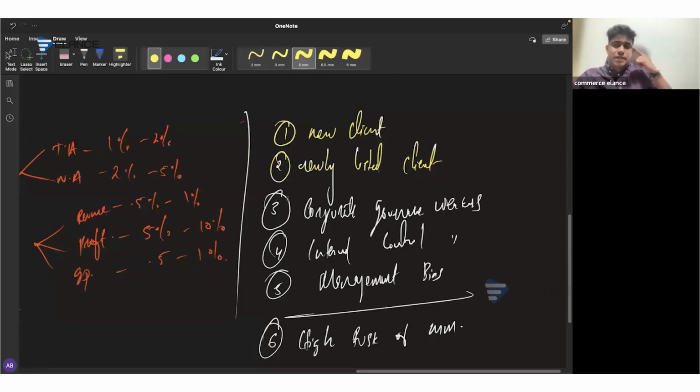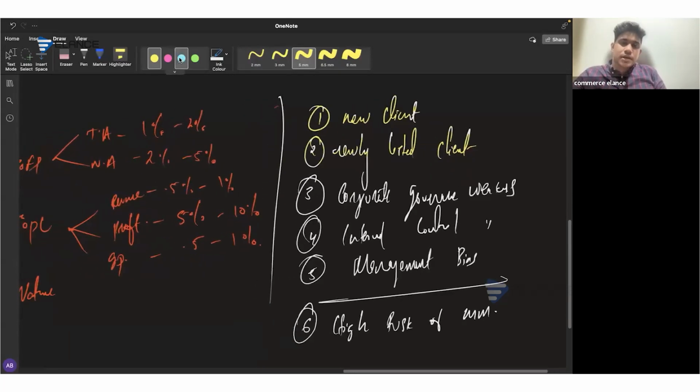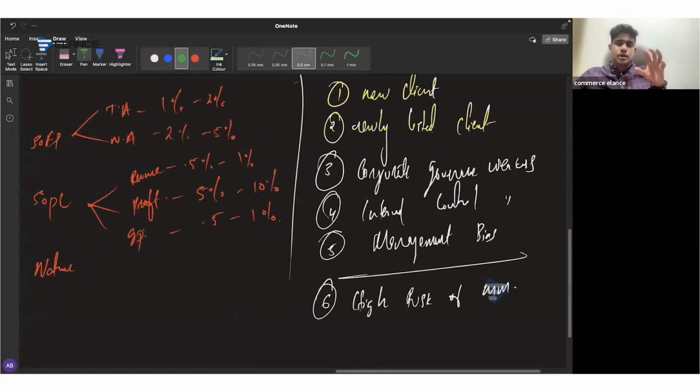But always keep one thing in mind. Our choice is not to take 1% or 2%. Instead, first of all, you need to consider the profit. Consider that the profit of the company is 10 lakh, that's 1 million.